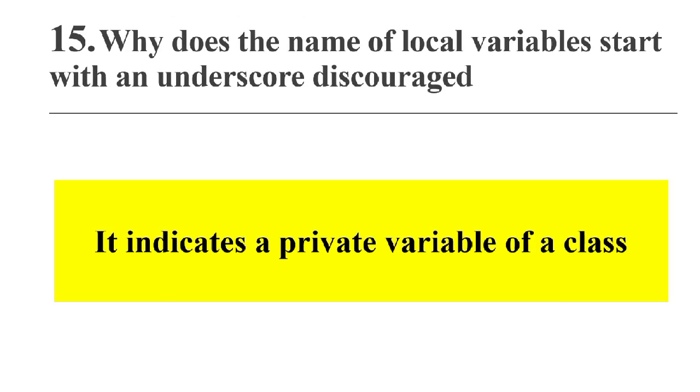Why is a local variable name starting with an underscore discouraged? That means when you're creating variables, we don't encourage naming it as underscore some name. Why? Because when a variable name starts with underscore, it indicates a private variable of a class. So we don't encourage such kind of naming.